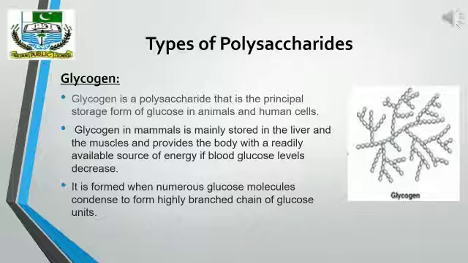It is formed when numerous glucose molecules condense to form highly branched chains of glucose units. In mammals, it is stored mainly in the liver and the muscles, and it provides the body with an available source of energy if blood glucose levels decrease.